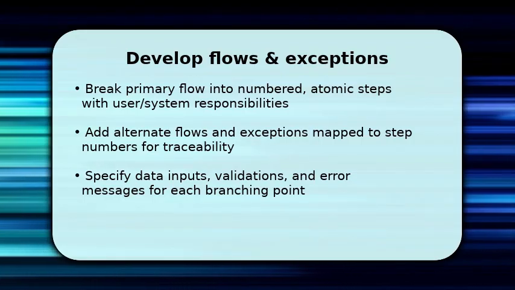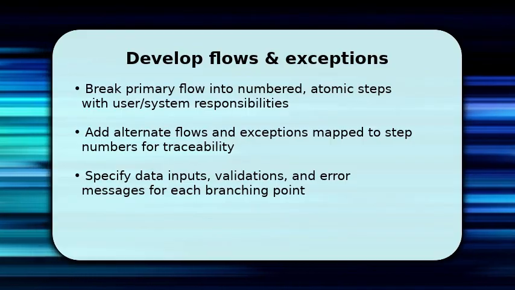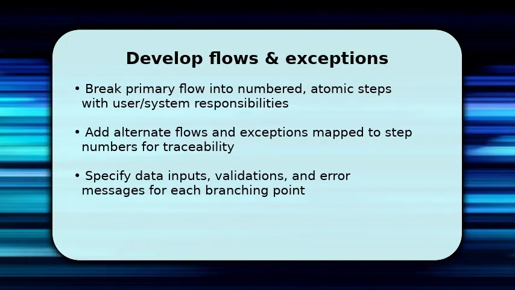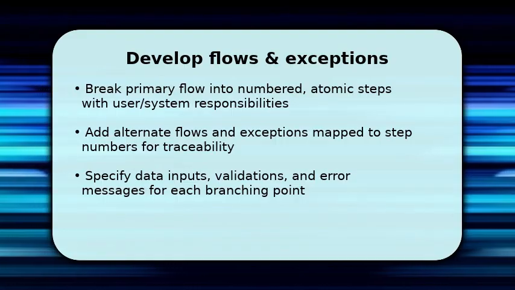Once done with the happy path, enumerate alternate flows and exceptions, referencing step numbers so nothing is orphaned. Make sure to document the system response and error messages, which prevents ambiguity during implementation and reduces rework.